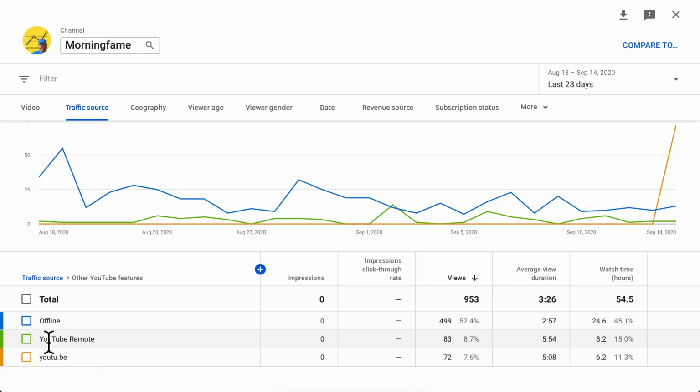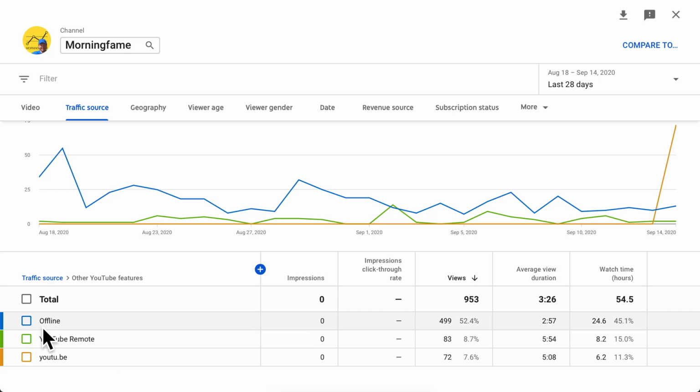But then we have YouTube Remote, which is a special app that allows you to control the TV. So these are views from people who watch your videos on TV. And also offline, as you know, people can download your videos in the YouTube app and watch the videos this way. So this is other YouTube features. But again, also not a traffic source that is super important.